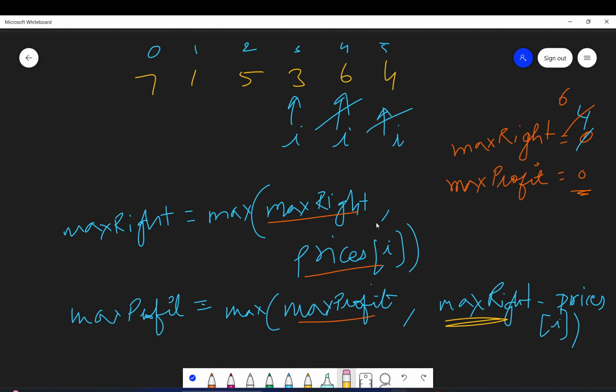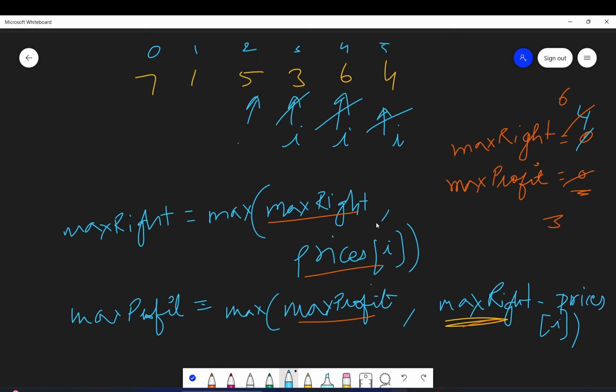You go forward. And now max right will be what? Whatever is the max right and prices of I. Prices of I is 3. So between 6 and 3, obviously 6 is greater, so max right will not get updated. And max profit is equal to max right minus prices of I. So max right is 6 minus prices of I, which is 3, so it will be 3. So your profit is 0, comma, whatever is maximum, 3. Obviously 3 is maximum, so you will update it to 3. This means that if you buy at this and if you sell at this, you will get a profit of 3. All right, let's move forward.